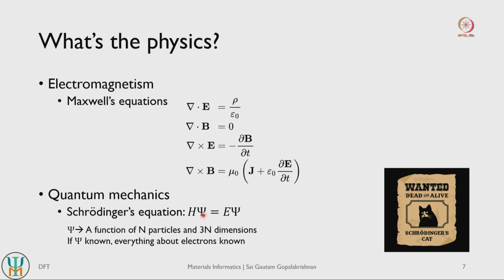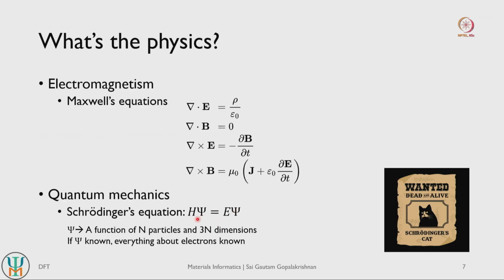But if you know the right wave function, basically you can pass that on to the Hamiltonian, and you can get back the energy associated with that state. And if you have several possible states in your system, you can get the energy of the ground state and also the excited states of your system.